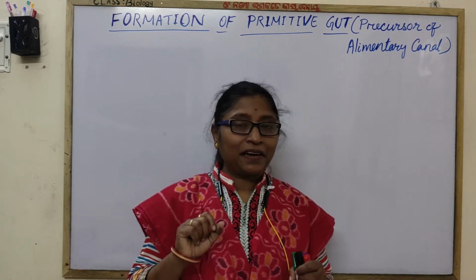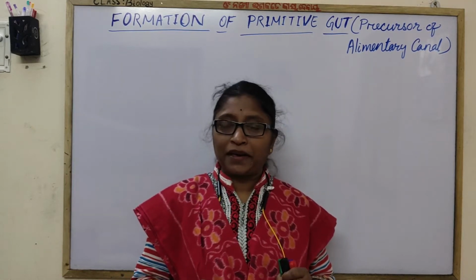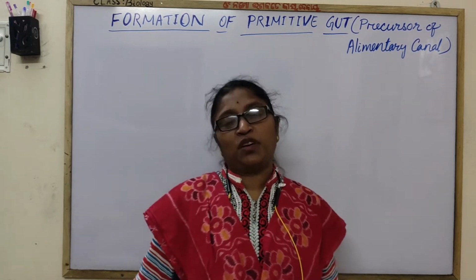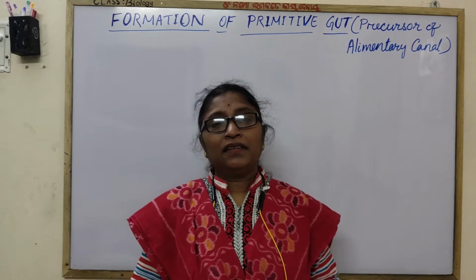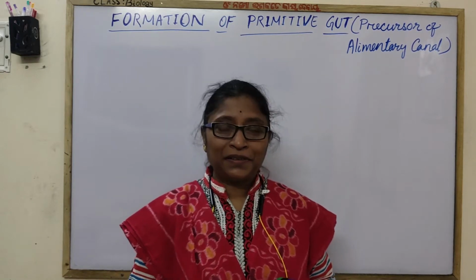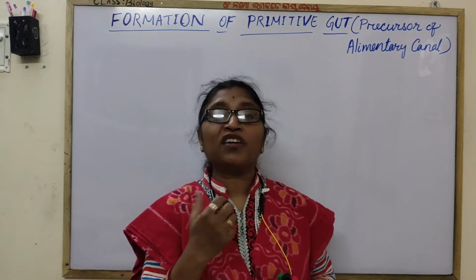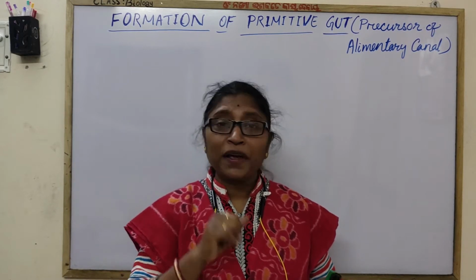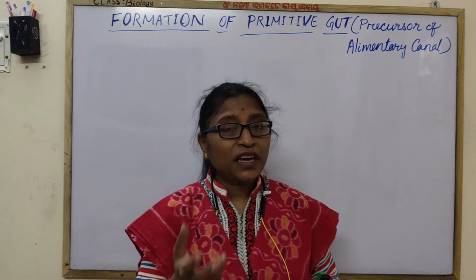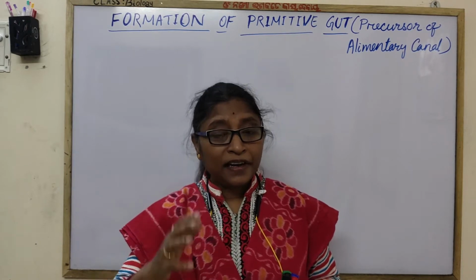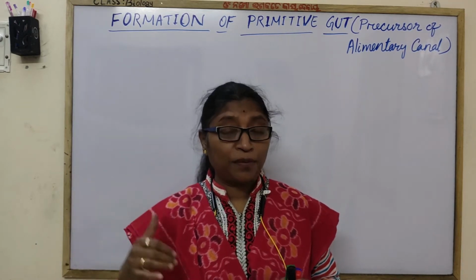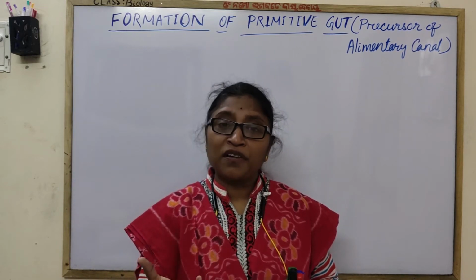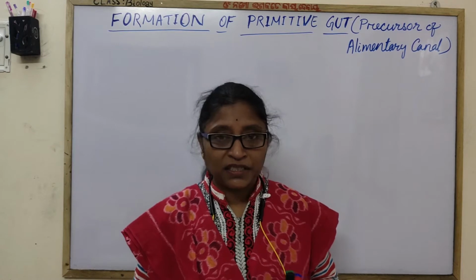We have started the gastrulation topic, that is the meaning of the term gastrulation. That means the formation of gut. So let us know when the gut is formed. Actually, the gastrulation is followed by organogenesis. The tissues are developed. They are derived from three different germ layers: ectoderm, mesoderm and endoderm. Then the formation of organs started, organogenesis.